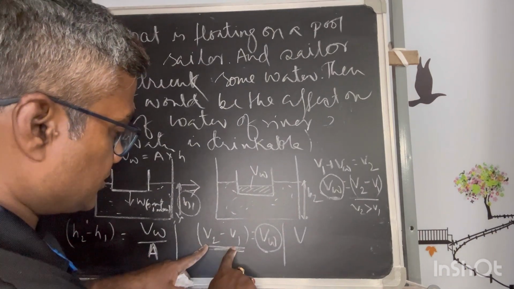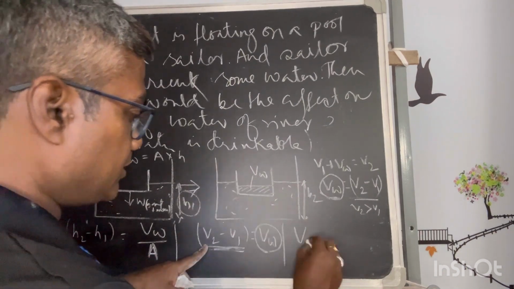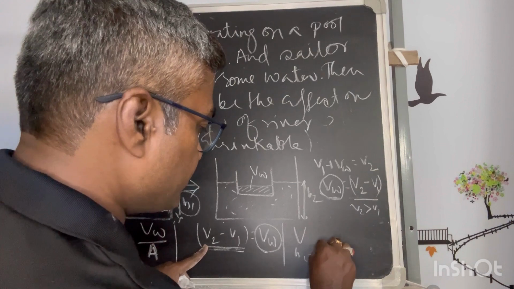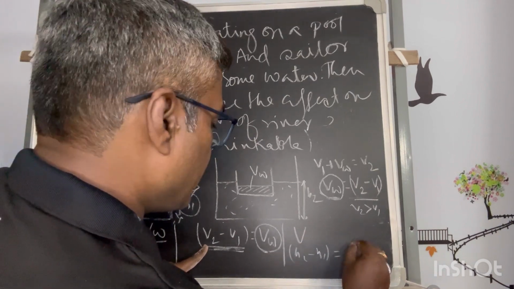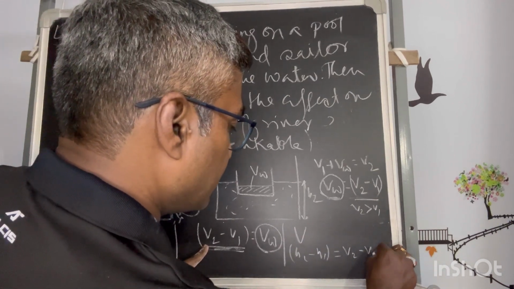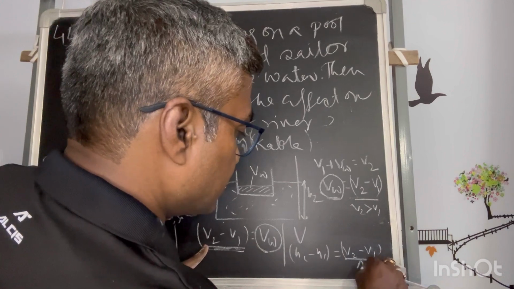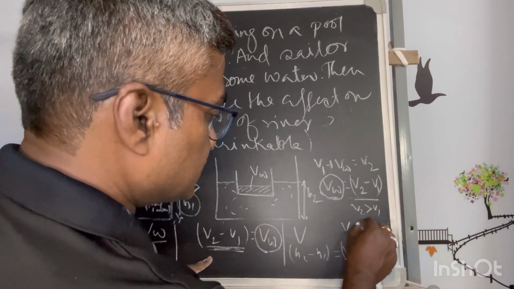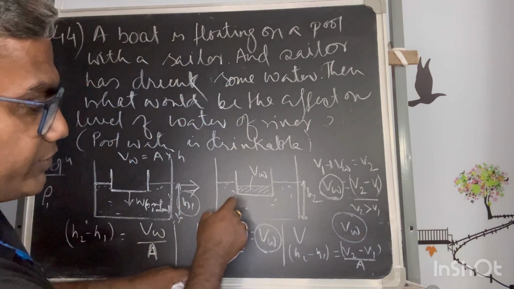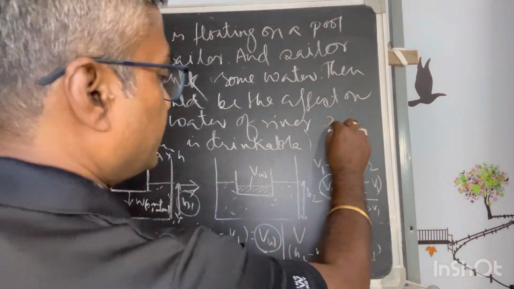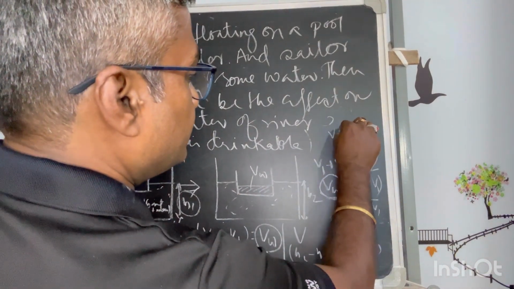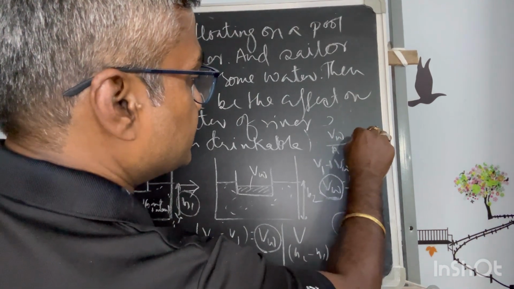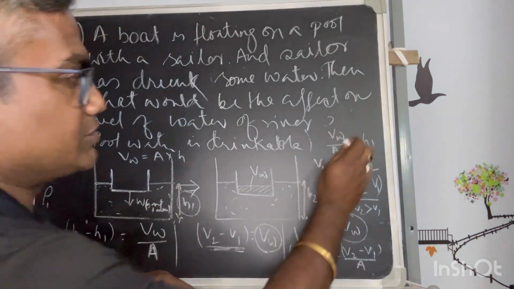This is the difference caused, the height is rising. So the height H2 minus H1 is caused by the difference of water V2 minus V1 divided by the cross section. Now V2 minus V1 is nothing but VW. So now VW is taken from this, and the reduction of height due to VW by A is, let's say, H.